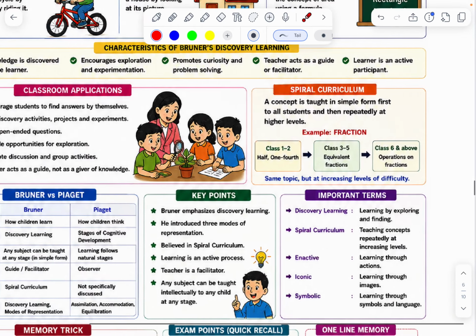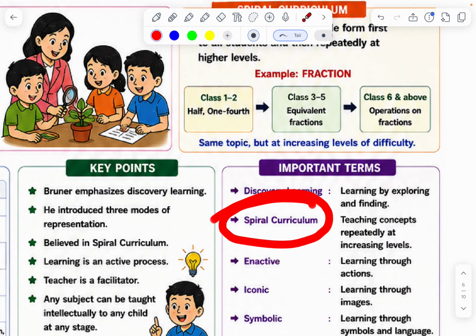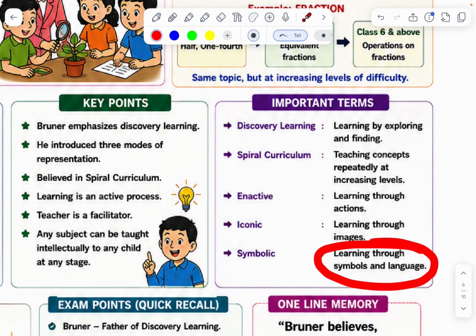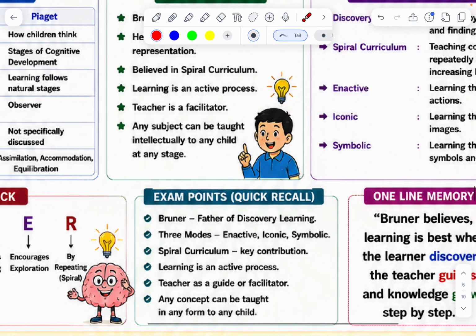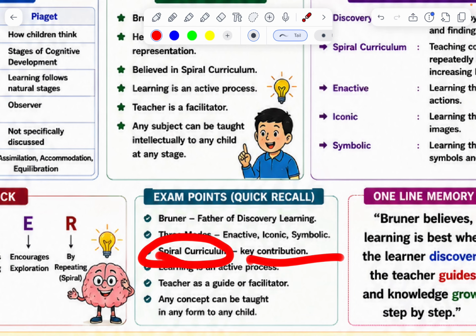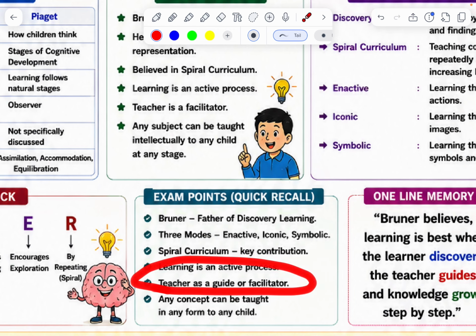Next, important terms. Discovery learning: learning by exploring and finding. Spiral curriculum: teaching concepts repeatedly at increasing levels. Enactive: learning through actions. Iconic: learning through images. Symbolic: learning through symbols and language. Exam points. Recall: Bruner, father of discovery learning. Three models: enactive, iconic, symbolic. Spiral curriculum, key contribution. Learning is an active process. Teacher as a guide or facilitator.